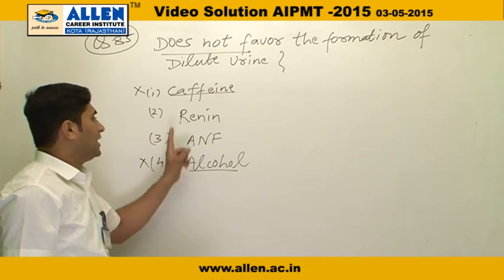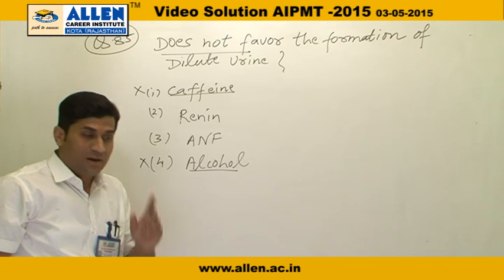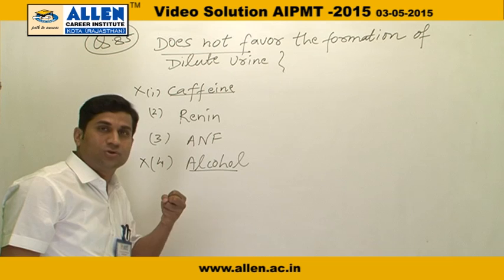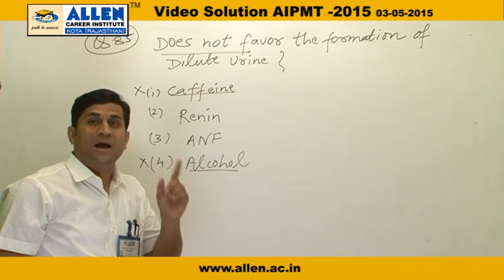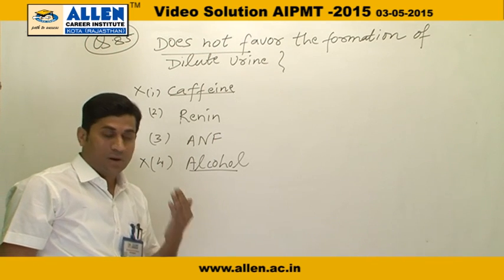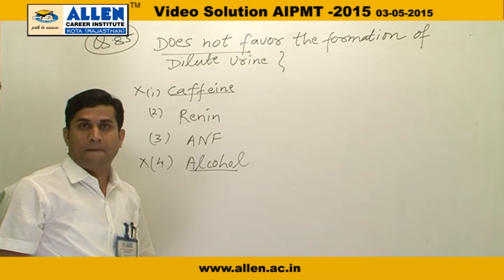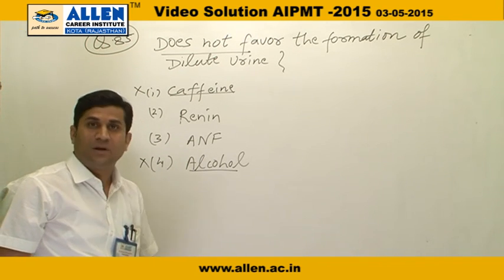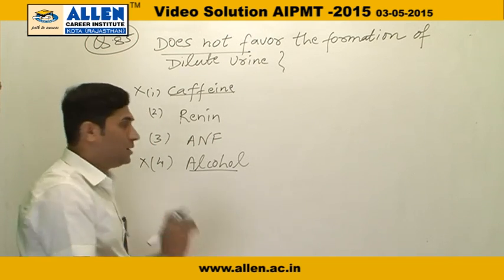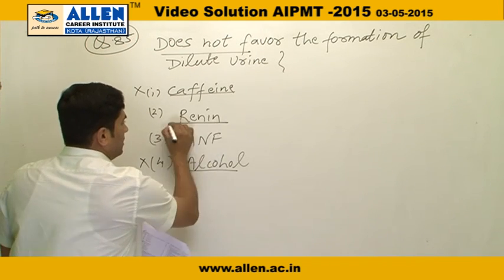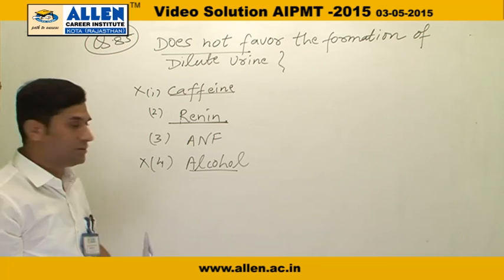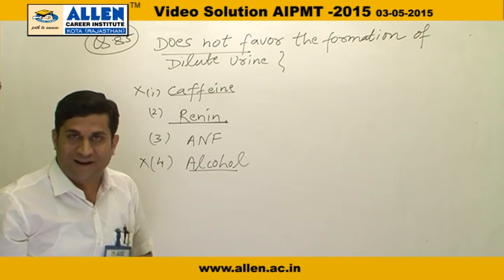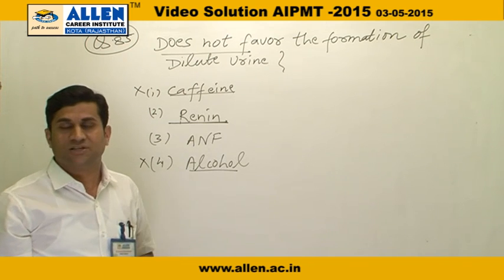Now, options number second and third. Renin increases water and sodium reabsorption, increases blood volume and decreases urine volume. So this one does not produce dilute urine. ANF, option number third, inhibits the secretion of renin and stops the RAS mechanism.